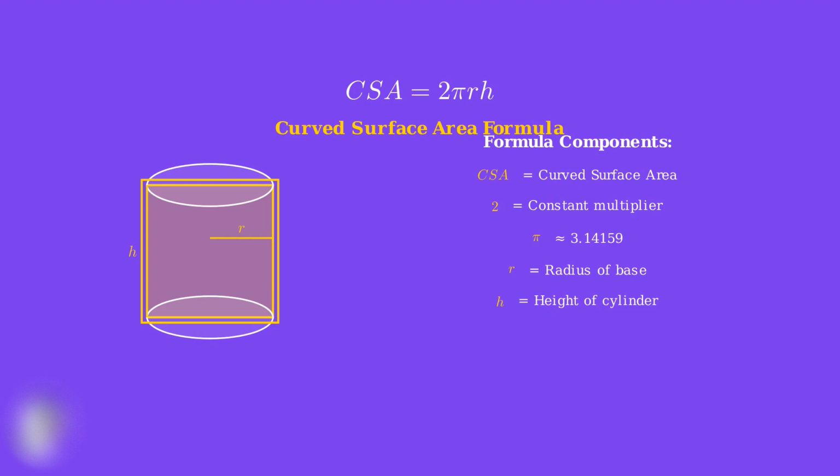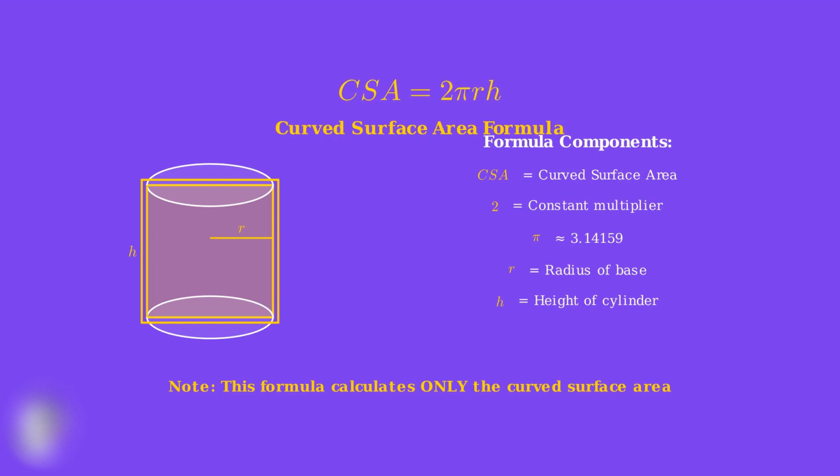The height determines how tall our cylinder is. It's crucial to remember that this formula calculates only the curved surface area. It does not include the area of the top and bottom circular faces. We're finding the area of just the curved side that wraps around the cylinder. So remember, CSA equals 2πrh.